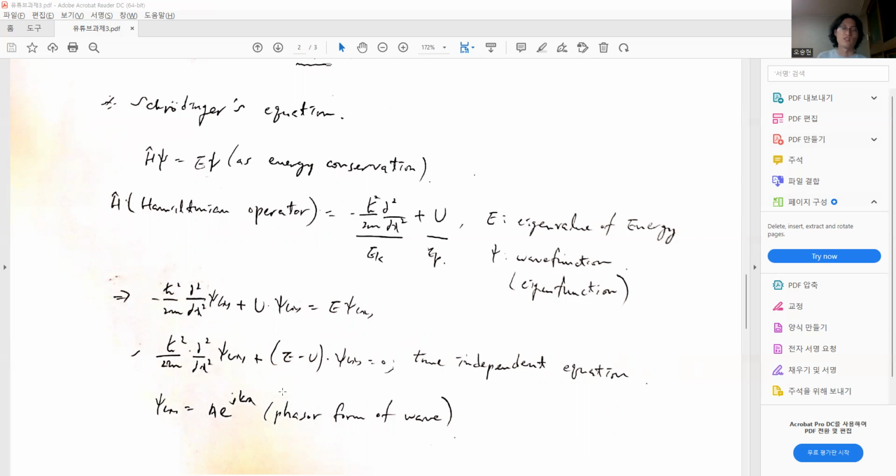And this is the time-independent form of Schrödinger's equation. And this psi(x) is the wave function, as I said before.